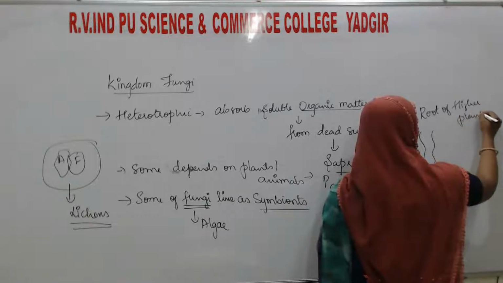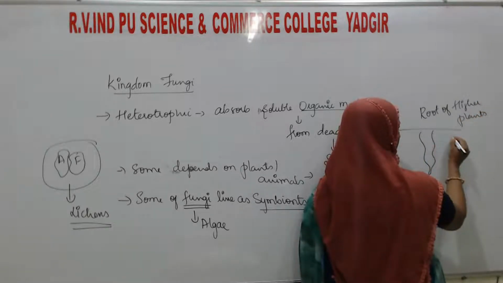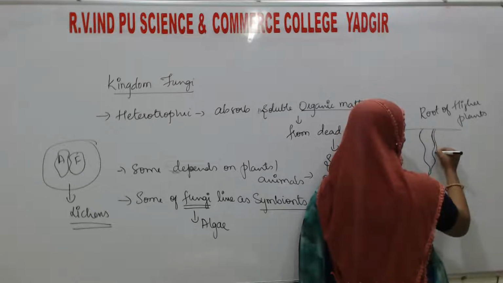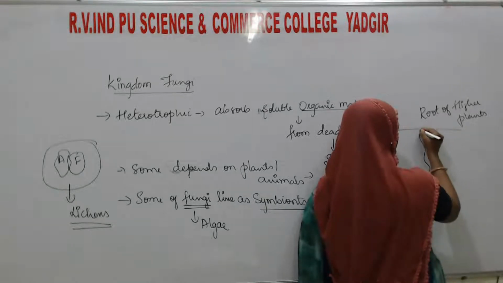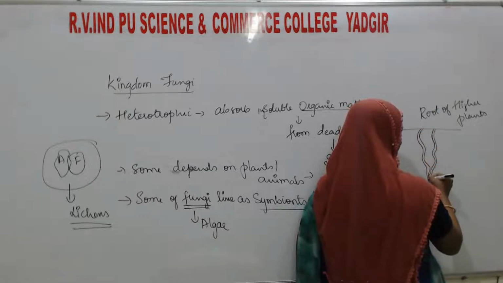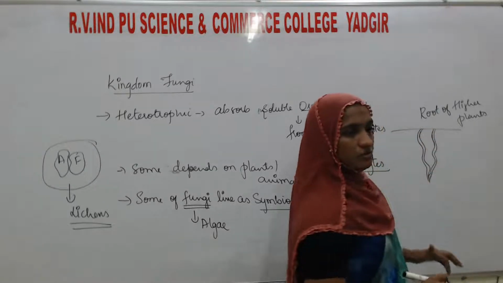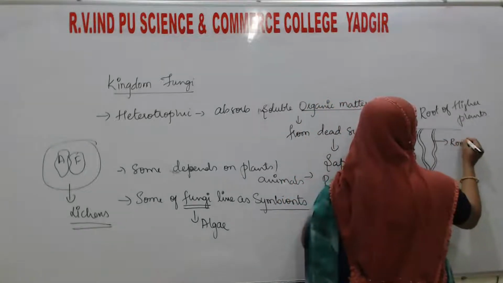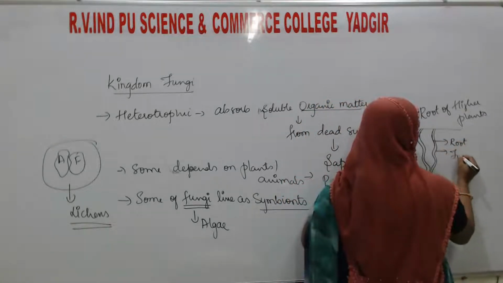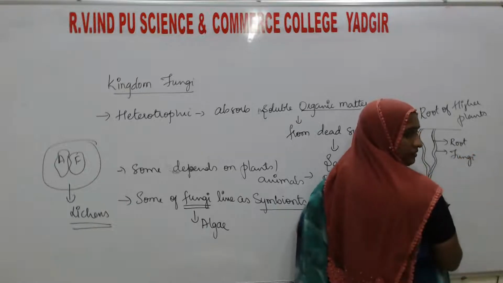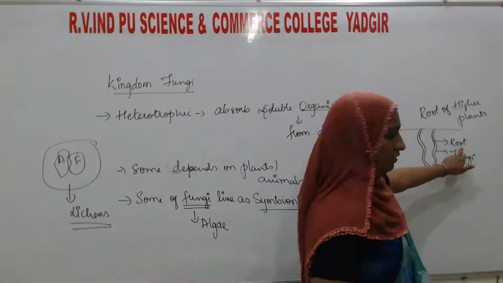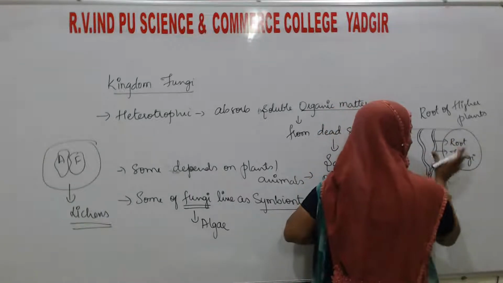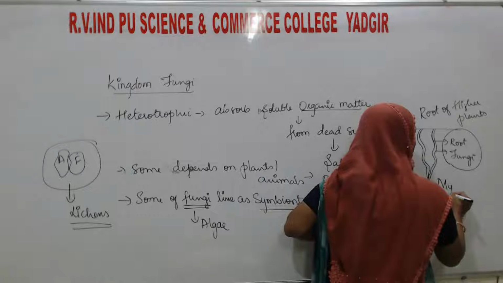If this is the soil and this is the root, the fungus is going to grow around this root. This is a relation between the roots and the fungi, and altogether we call it the mycorrhizae.